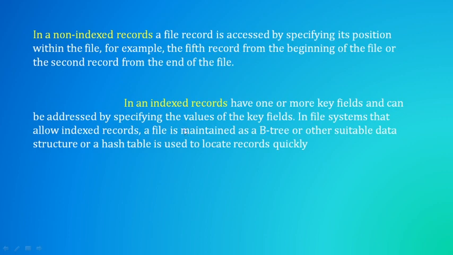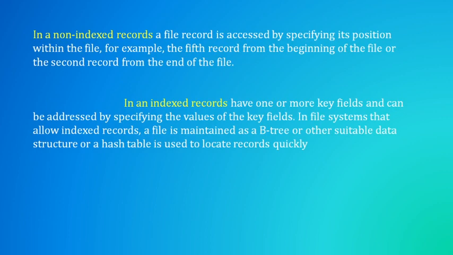Why? Because we have an index in a record. Also, if you maintain an index, as in a textbook, by looking into the index you will directly go to that particular page. You will not search manually. With the help of the index number there will be quick access to a record.